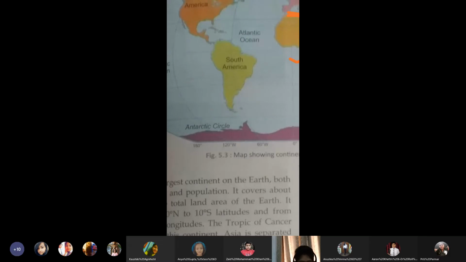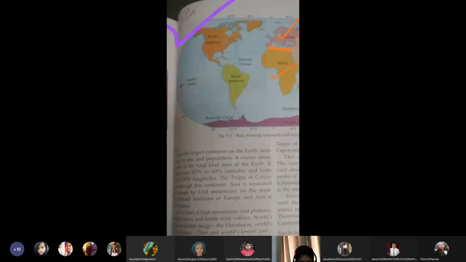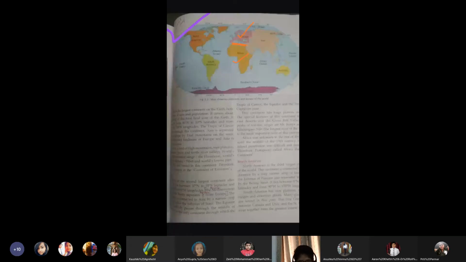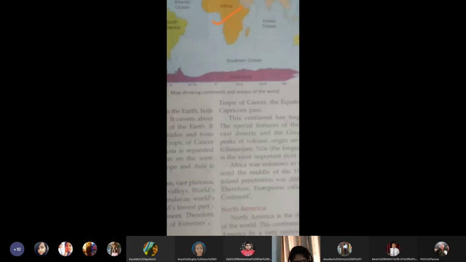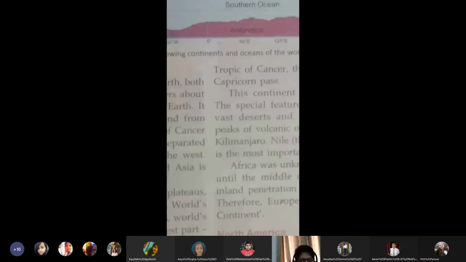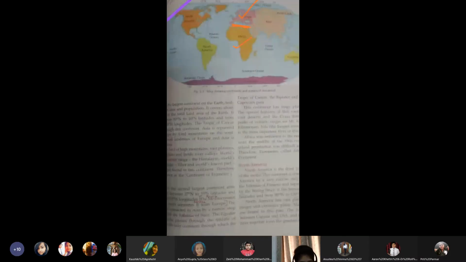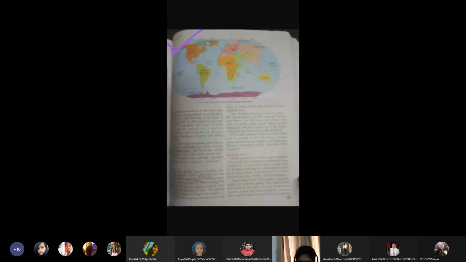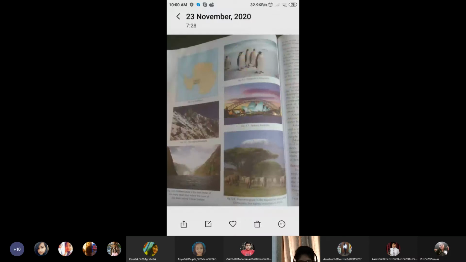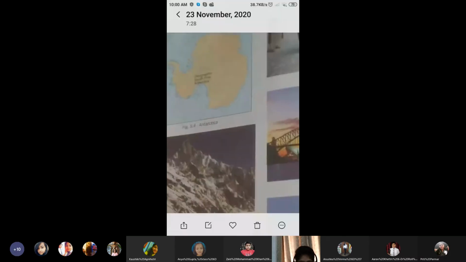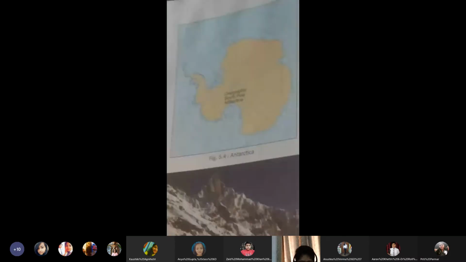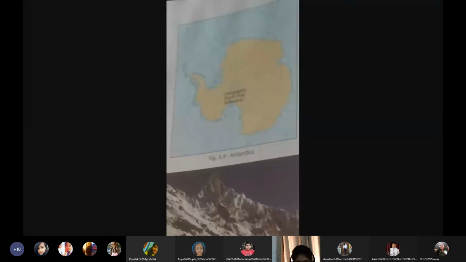Now we come on to the next, which is Antarctica. Antarctica is this area. Can you see? This purple area is Antarctica. That means the South Pole area. Now, to see a better picture, we could see from here. Okay, this is the better picture. We have inverted the globe and we are seeing the South Pole on top. So let's read it.